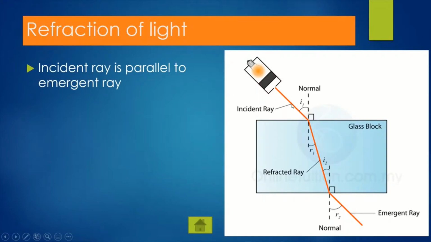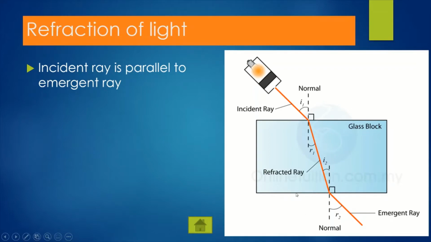So if we have a light ray traveling into a more dense medium, for example, glass, and then after that shines out from this glass, the ray that comes out from the glass is called the emergent ray. So we have three rays here: incident ray, refracted ray, and the emergent ray, right?